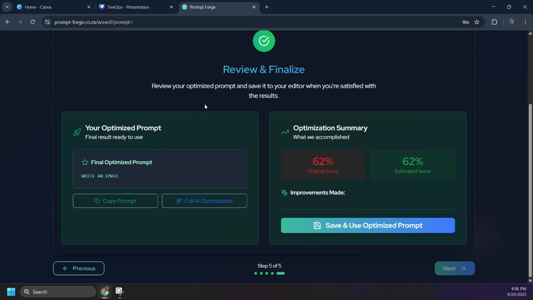At the end, we have an optimization summary where we show the user the old score from their old prompt versus the new score of their fully optimized prompt. They're also able to use the full AI optimization button in order to consolidate the goals, structure, and context into one cohesive prompt.